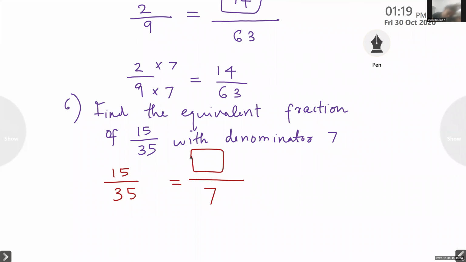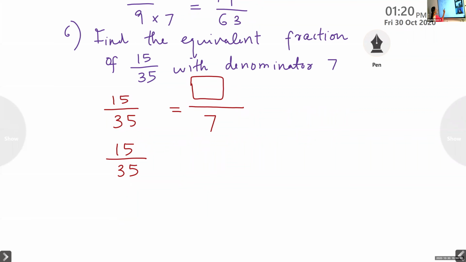Clear, children? Yes, ma'am. So we will write like this, 15 by 35. Wait, children, how did you get 7? It is division. Division also we can use for equivalent fractions. It is a big number, which we got by multiplying. So how will you get the small number? We should divide with something.